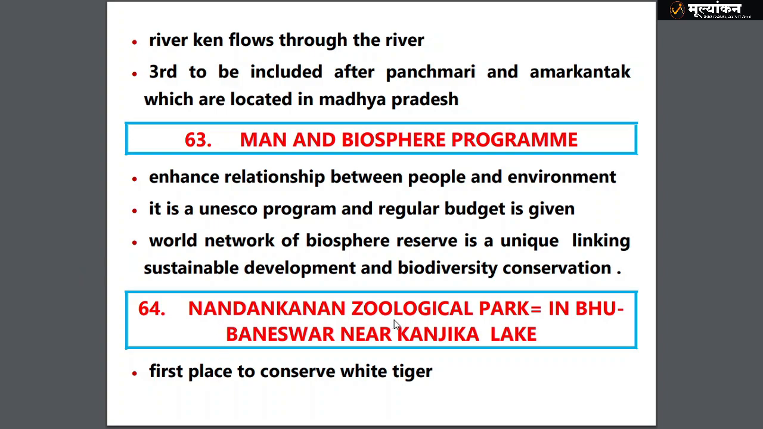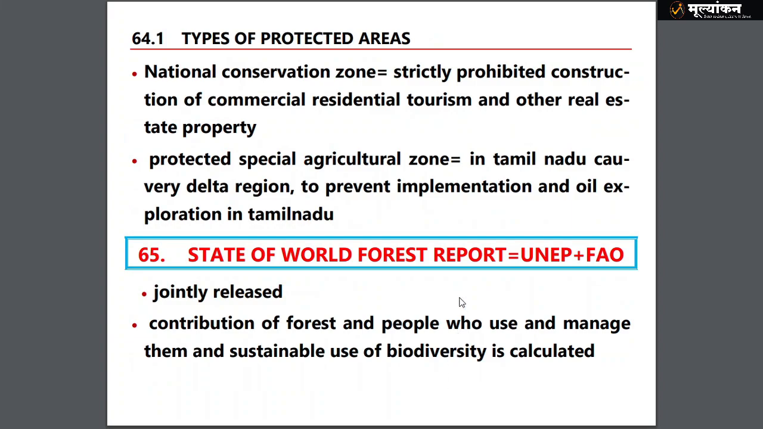Then we have Nandankanan Zoological Park in Bhubaneswar, near Kanjia Lake, the first place where the white tiger was conserved. Types of protected areas: I think most of you are aware of national parks and wildlife sanctuaries. Then we have biosphere reserves that we have just seen. But two different things are the national conservation zone, where construction, commercial activities, residential tourism and other real estate property are strictly prohibited, and the protected special agriculture zone.